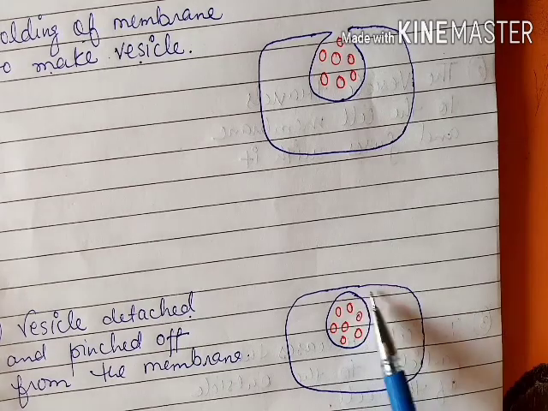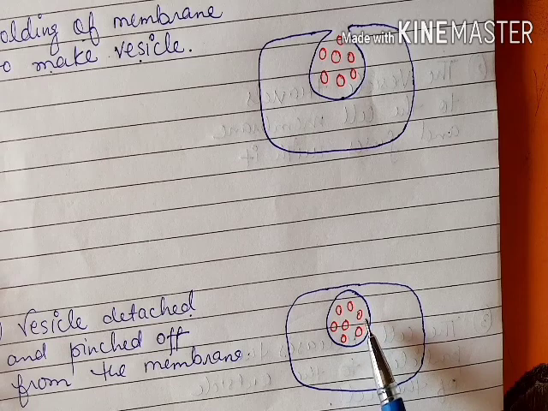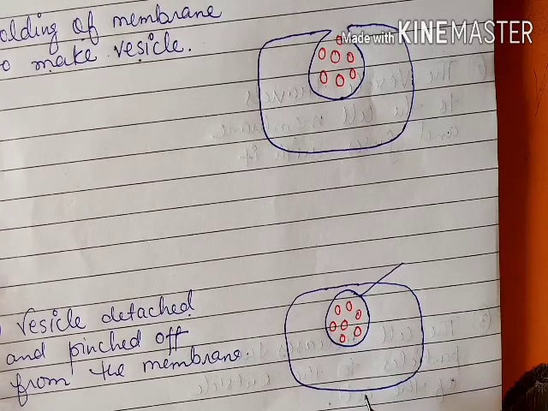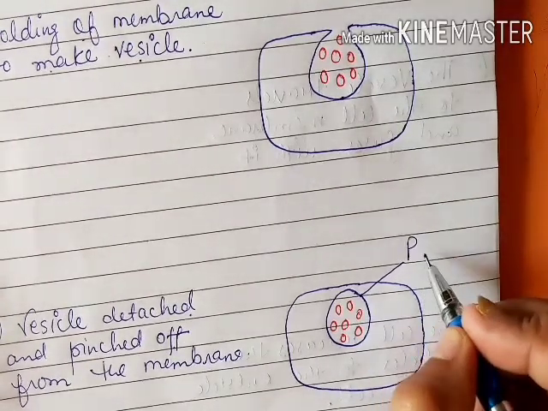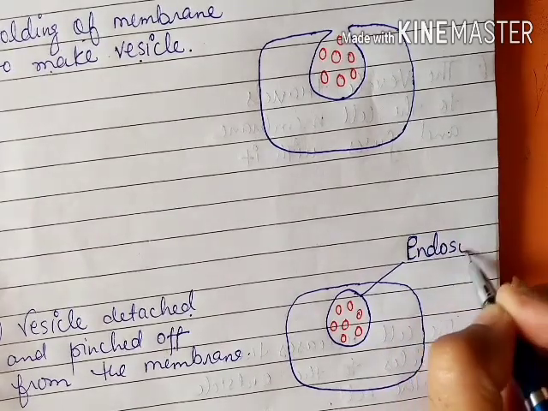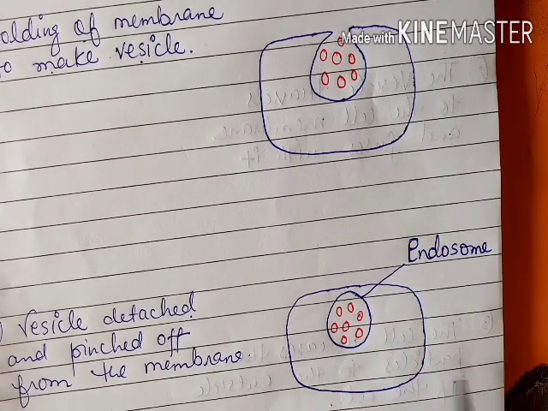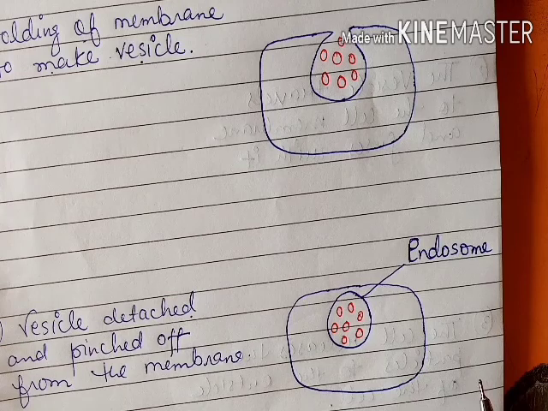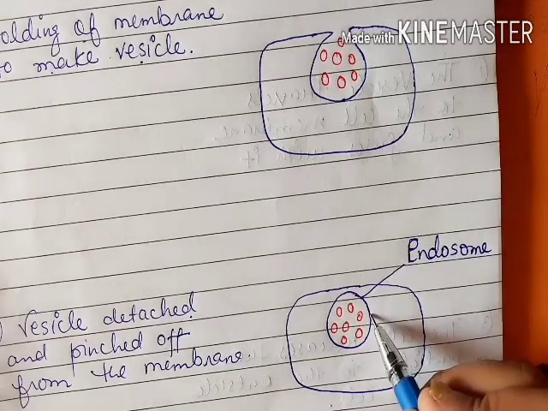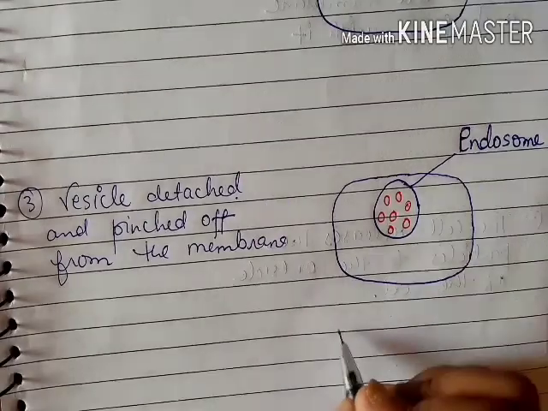It detaches from the cell membrane and makes a vesicle in which the substances are filled which were required to get in. Okay, and this vesicle in which the required material is filled in is known as an endosome. And if these substances are solid, this kind of endocytosis will be known as phagocytosis, and in the case of phagocytosis, this vesicle will be known as a phagosome.